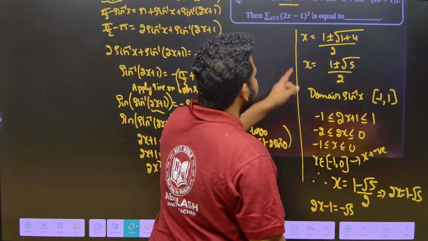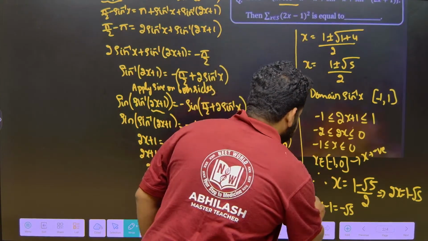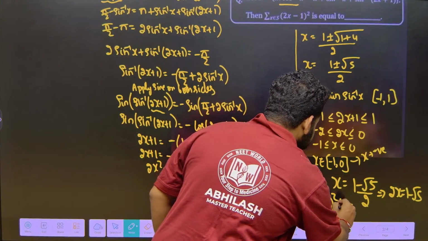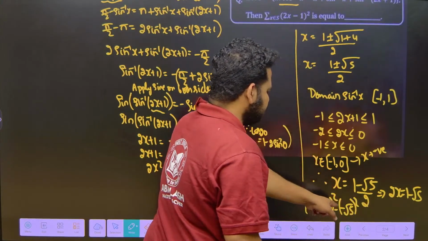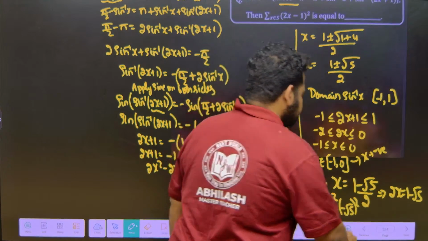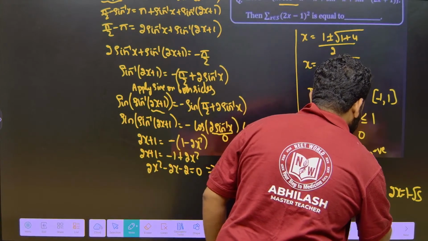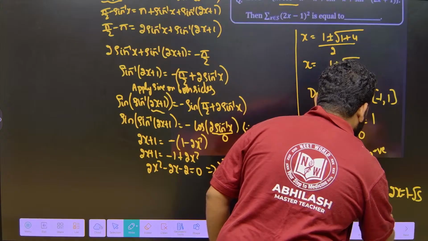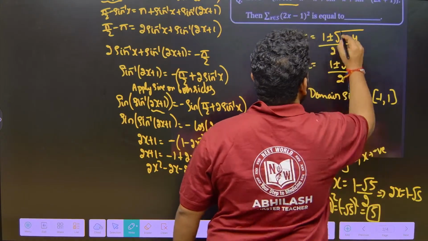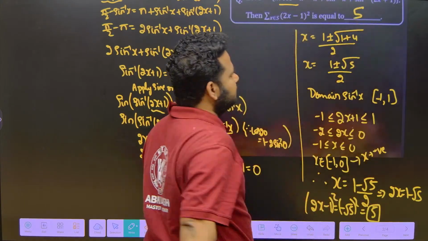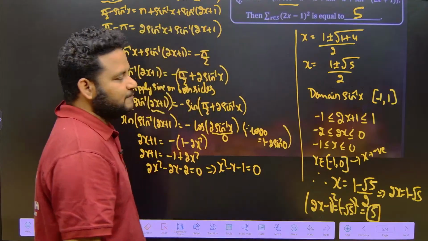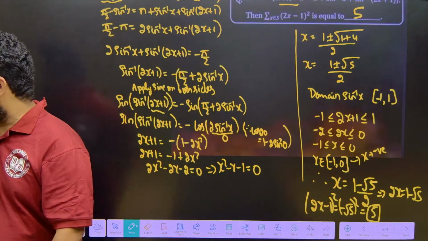Now they are asking us 2x minus 1 whole square, so I can square on both sides. 2x minus 1 whole square is equal to minus root 5 whole square. Root 5 into root 5, minus into minus will become plus, which is 5. So the correct answer to this question is 5, friends.